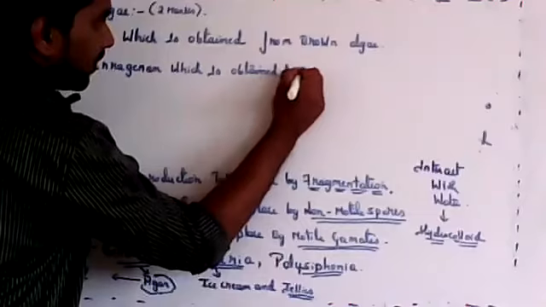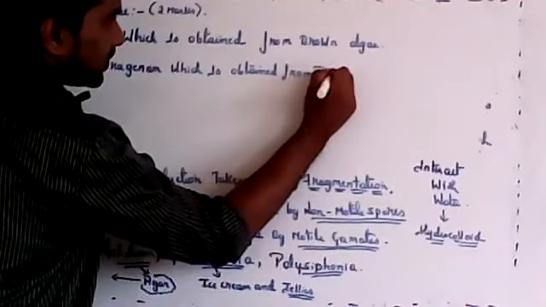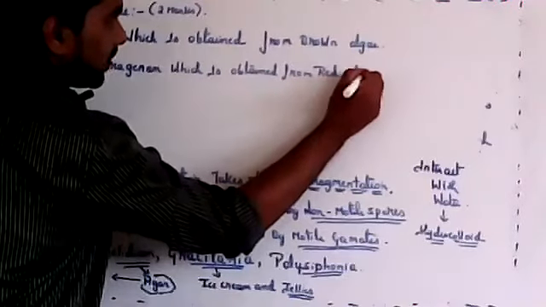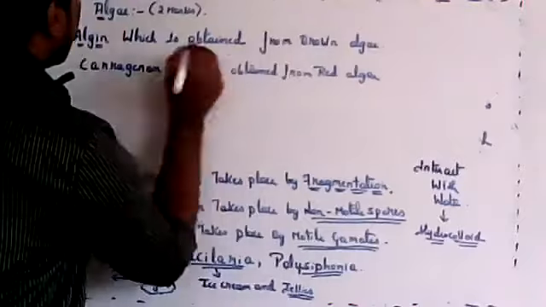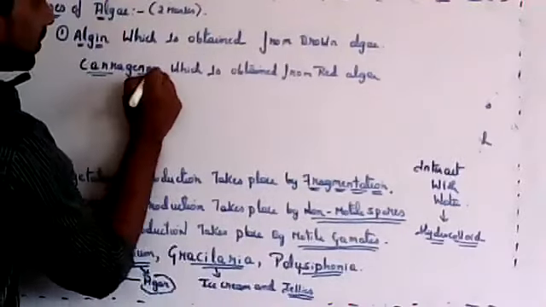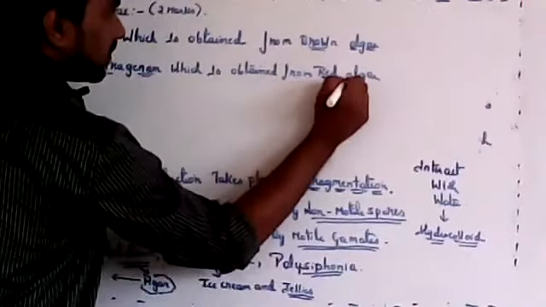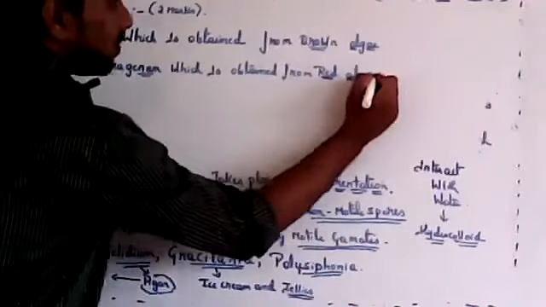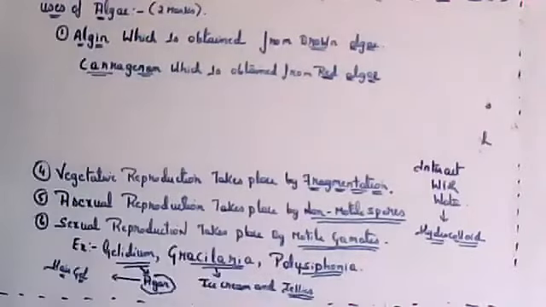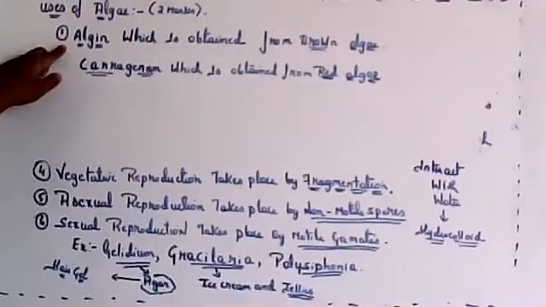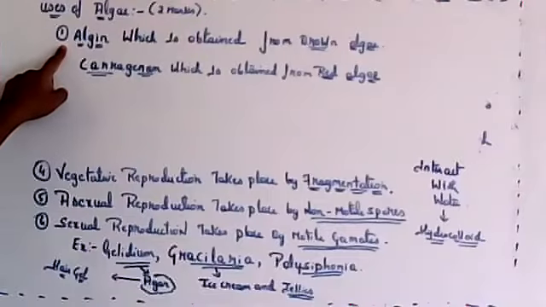Carrageenan is obtained from red algae, and algin is obtained from brown algae.